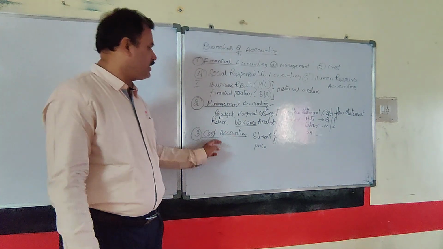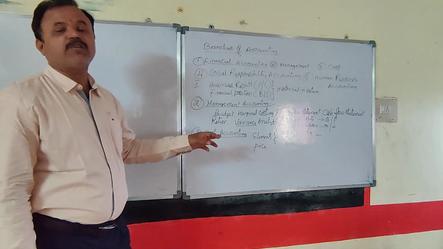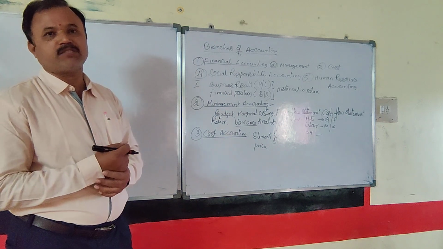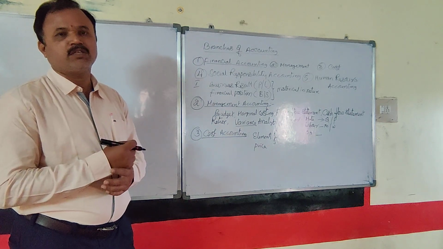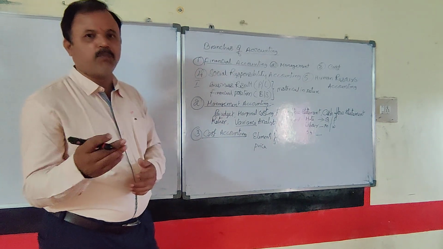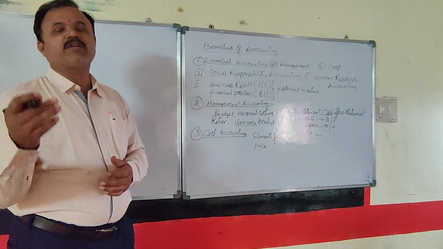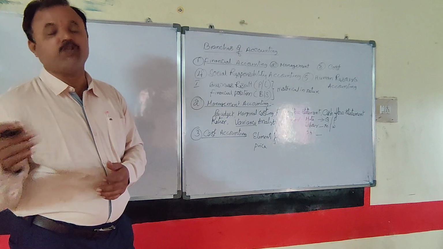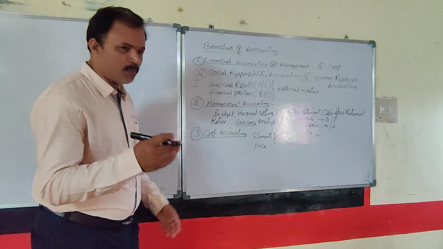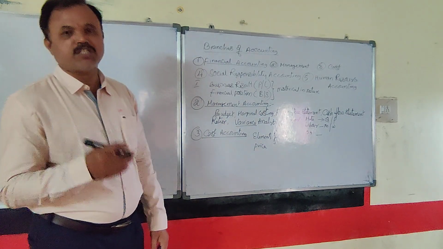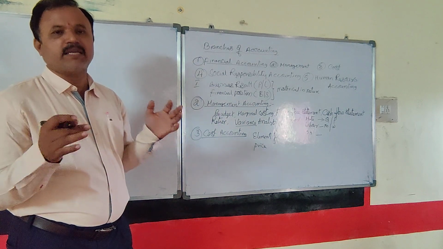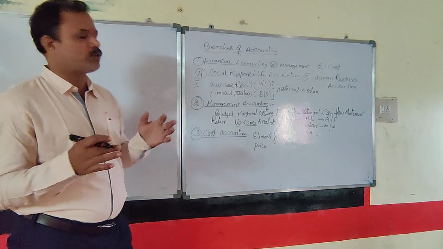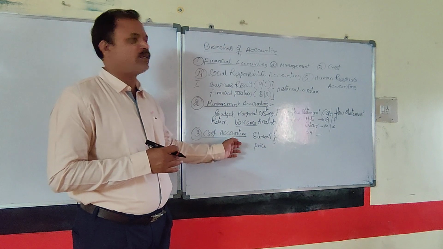And even with the help of cost accounting, we can find the profit on a contract by preparing the contract accounts. Even with the help of process costing, we can find the profit at different stages of a product to be produced. Job costing is there, and quotations are also there. These are all the various elements or techniques which are used under cost accounting.